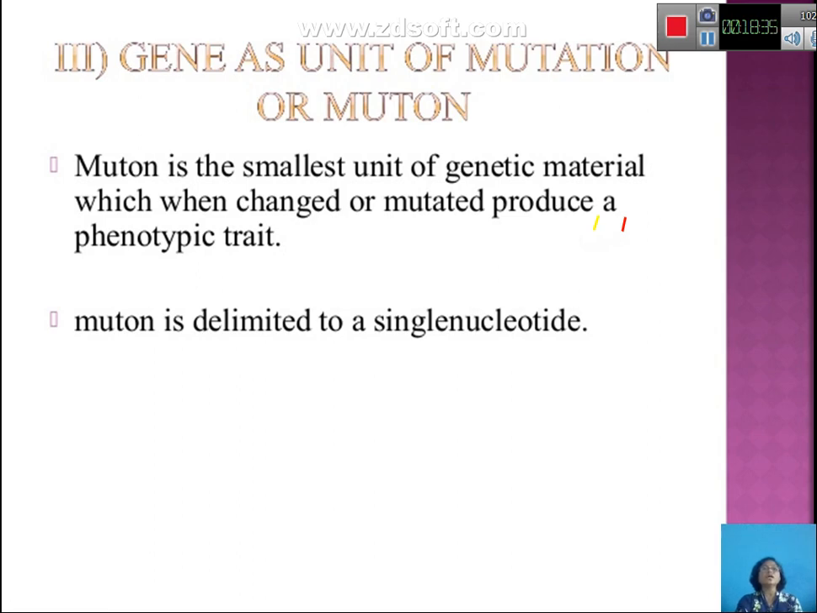Then genes as a unit of mutation, or muton. So, muton what? Muton is the smallest division or smallest subunit of genetic material which, when changed or mutated, produces a different phenotypic trait than the original one. This muton can be a single nucleotide also, as we have seen in the example of sickle cell anemia,